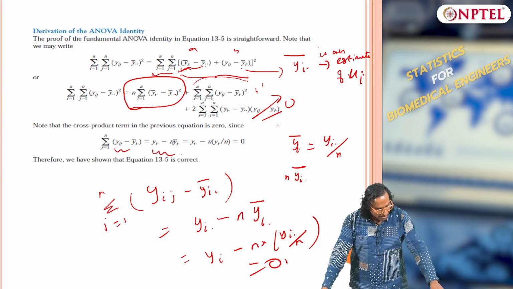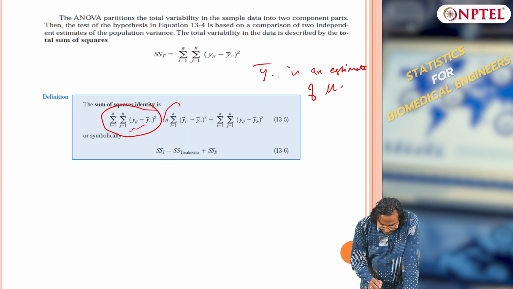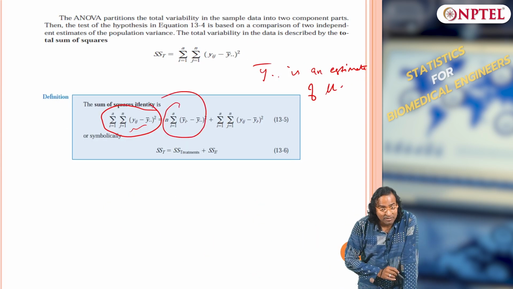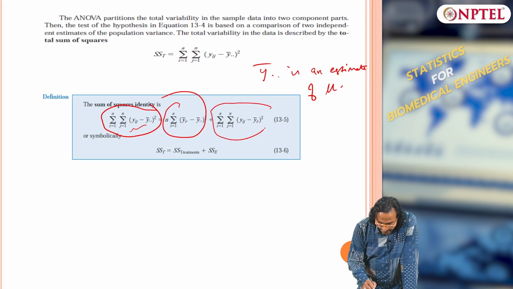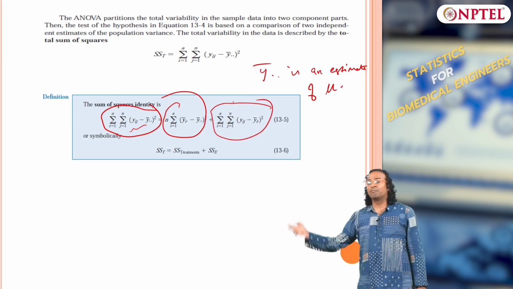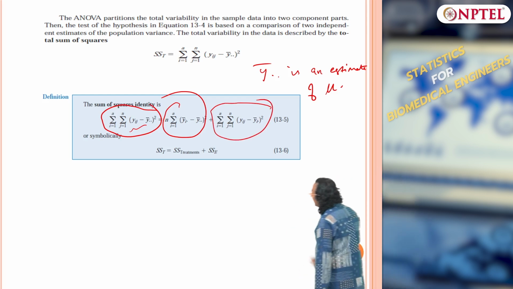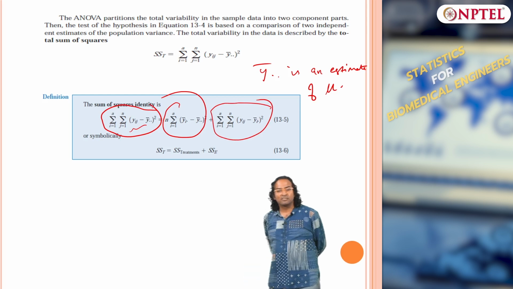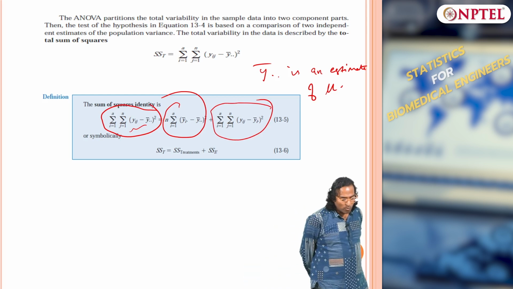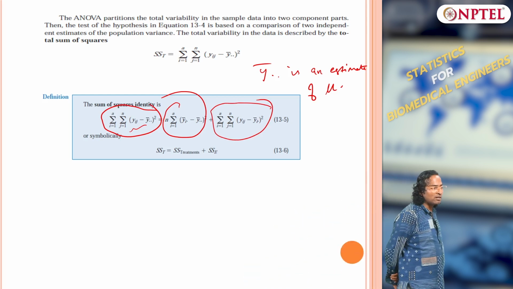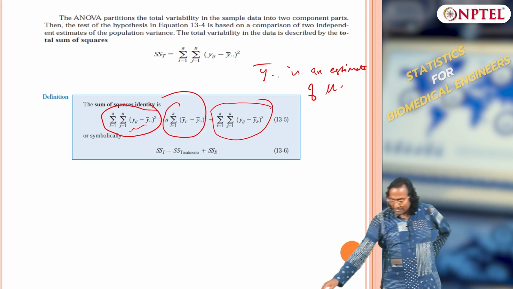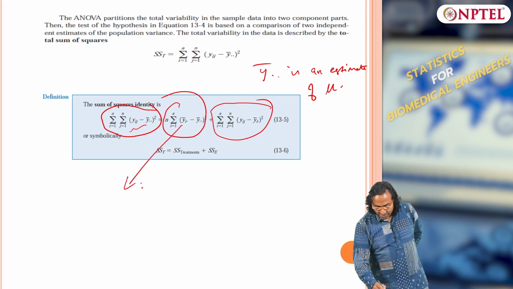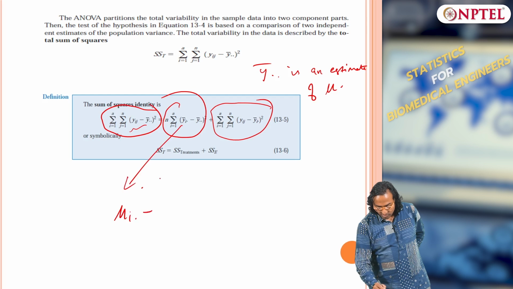I am left with two terms. One is n times summation (yi dot bar minus y bar dot dot) the whole square, and then (yij minus this thing). Can we have some physical meaning to this? Can we interpret these two parts of the equation? What is the first part, yi dot bar minus y bar dot dot? It is an estimate of, and the second one is an estimate of mu.